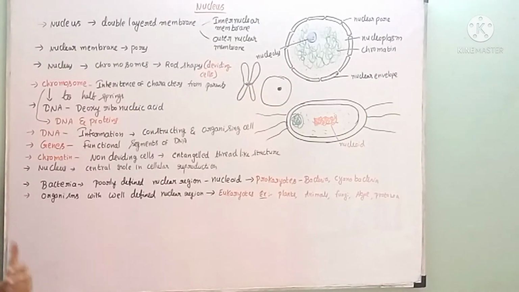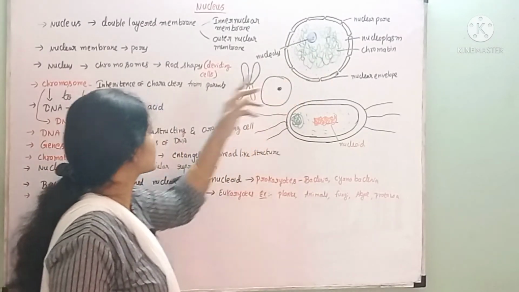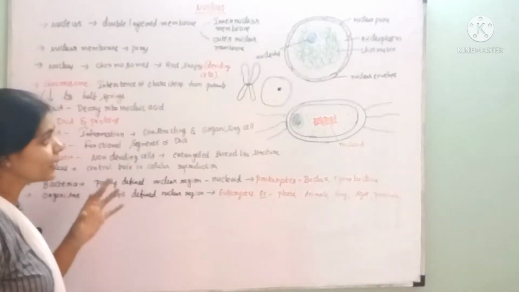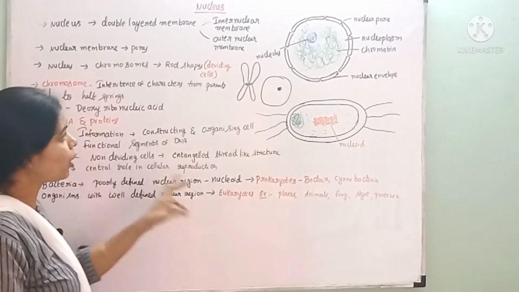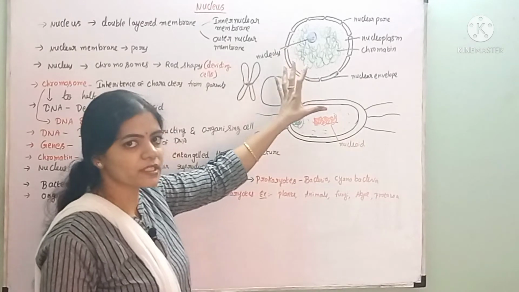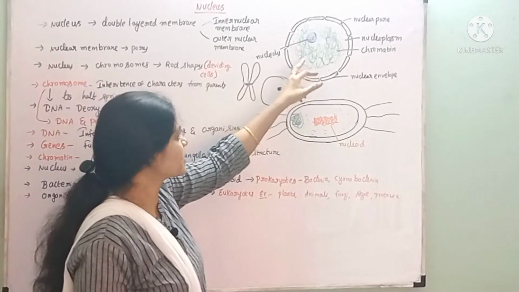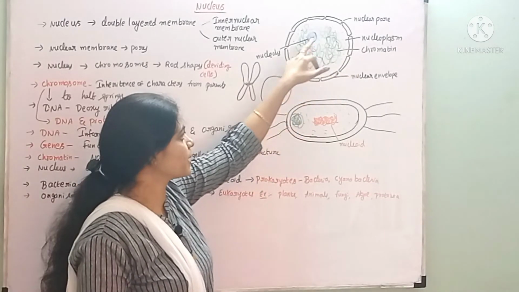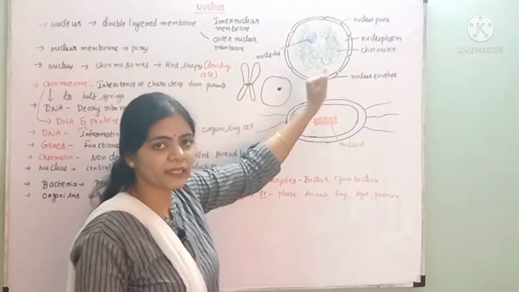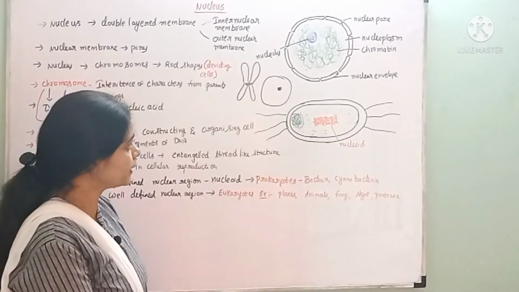And here, if you see the nucleus, it consists of chromosomes in the dividing cells. In the non-dividing state, the cell has an entangled thread-like structure. This thread-like structure is called chromatin.